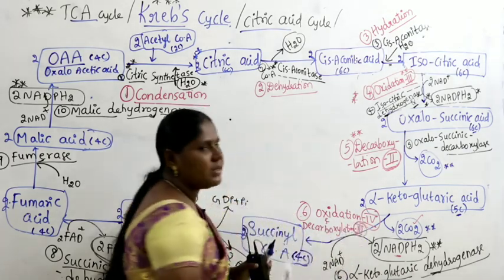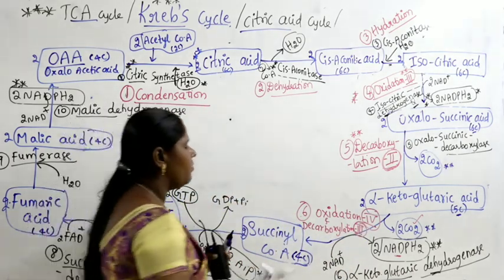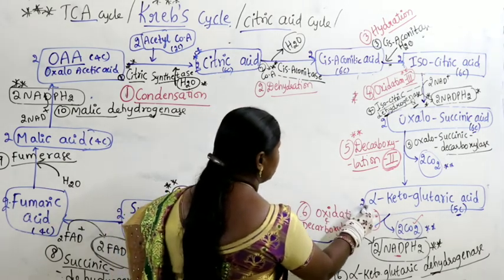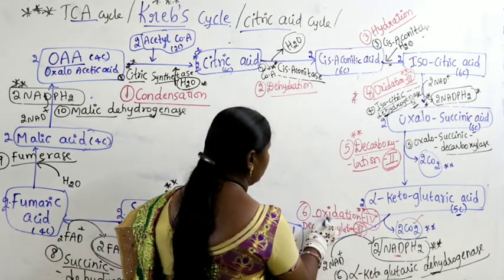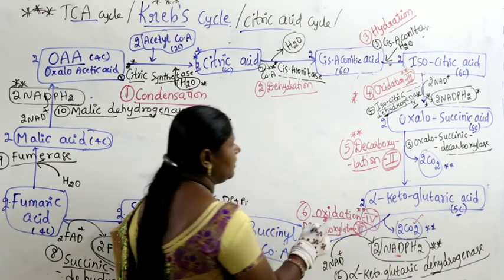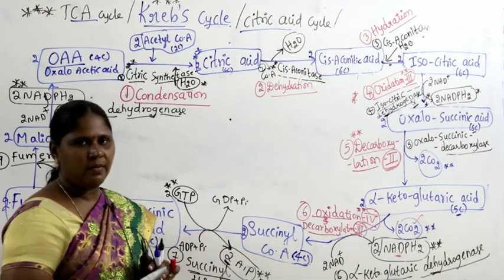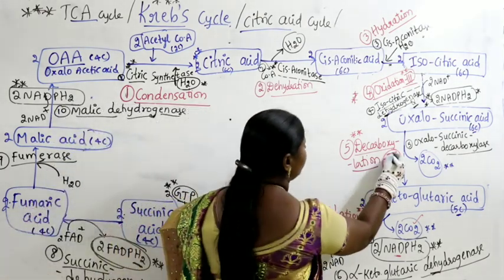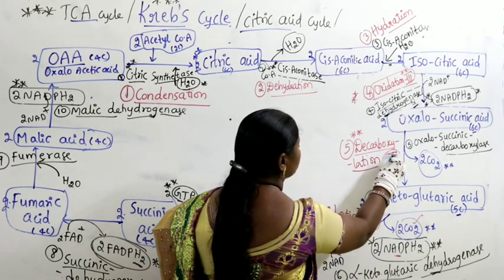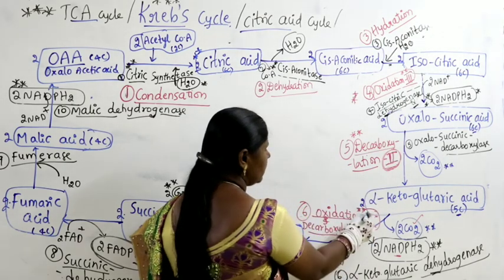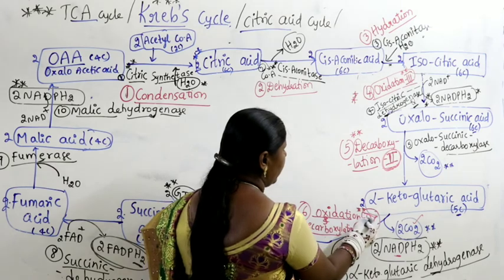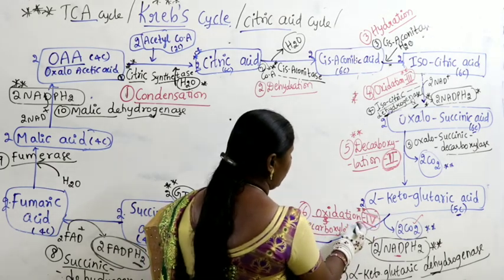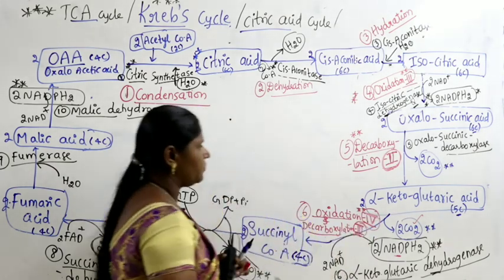See here, numbers are very important. So this is oxidation number 4 and decarboxylation number 3. Very important. This is decarboxylation number 2, fifth reaction. Now this is oxidation number 4, followed by decarboxylation number 3.